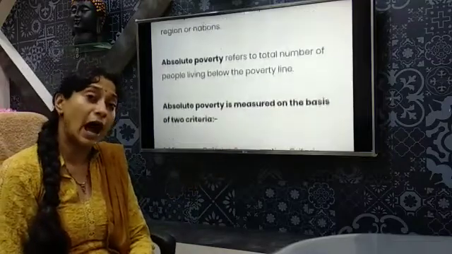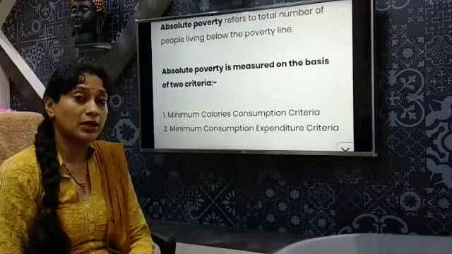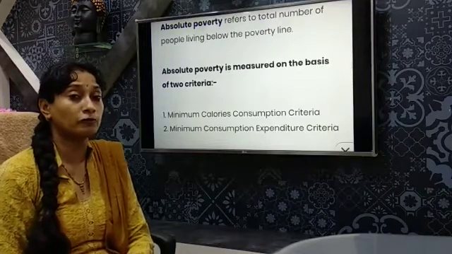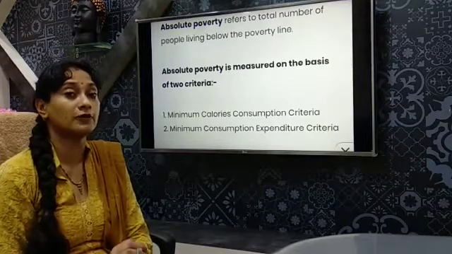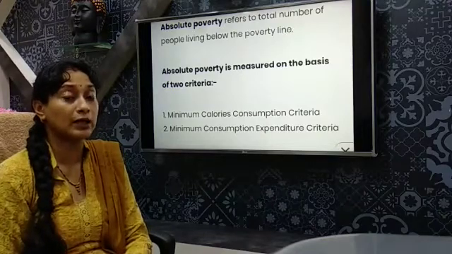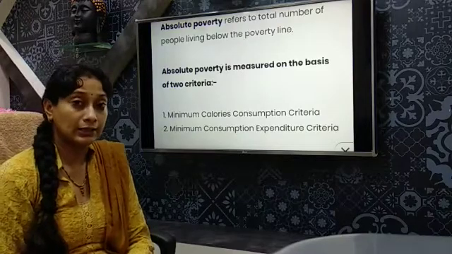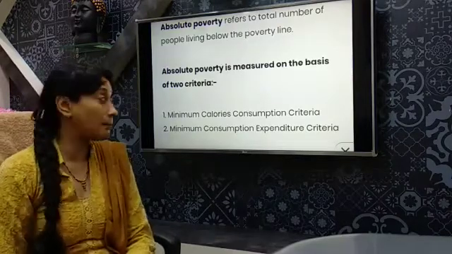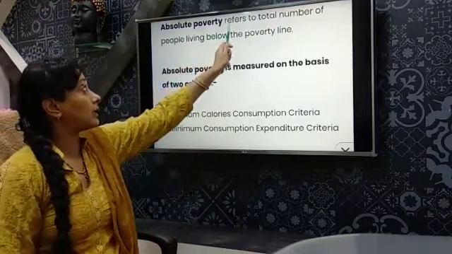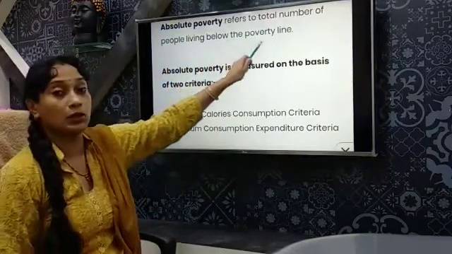Now what is absolute poverty? Absolute poverty is a state in which a person is unable to fulfill his basic minimum needs of existence, and it is measured in terms of the poverty line. Now what is the poverty line? The poverty line is an imaginary line. Absolute poverty refers to the total number of people living below the poverty line.